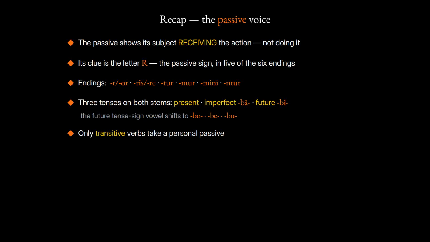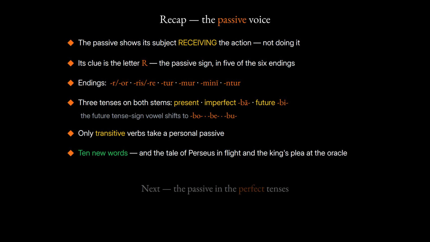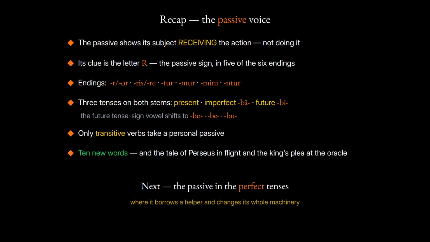Remember that only transitive verbs take a personal passive. You met ten new words, and you read how Perseus takes to the sky and how a doomed king begs the oracle for help. Next, you will carry the passive into the completed tenses, the perfect and beyond, where it borrows a helper and changes its whole machinery.